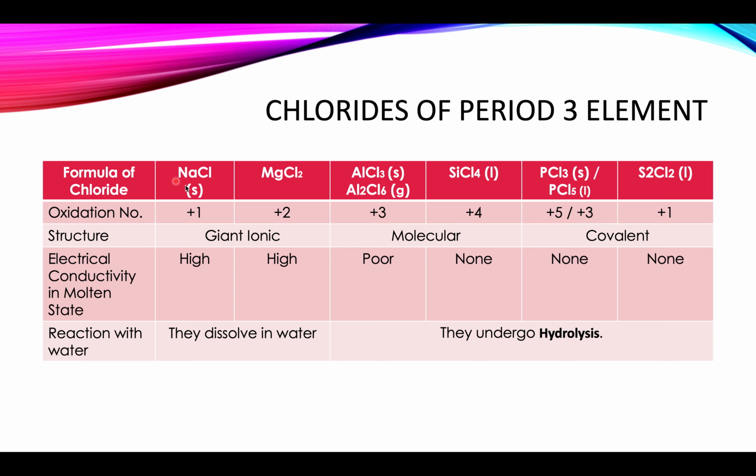In sodium chloride and magnesium chloride solid state, the ions are not free to move. So in the solid state, they are non-conductors. But in the molten state, when the ions are free to move, they have high conductivity due to the presence of free moving ions. Aluminium chloride and the other covalent chlorides conduct poorly, or not at all, due to their covalent nature and the absence of mobile electrons and free ions.